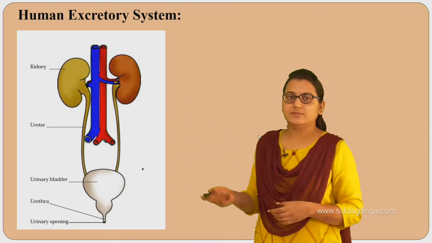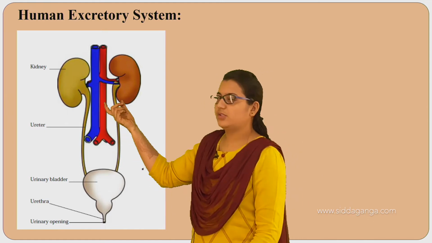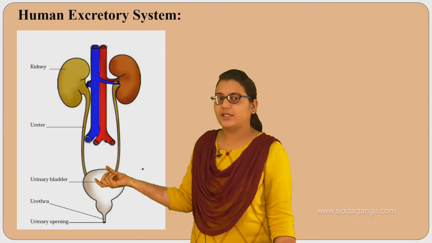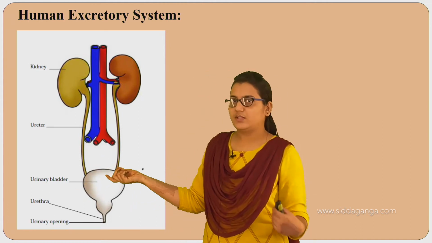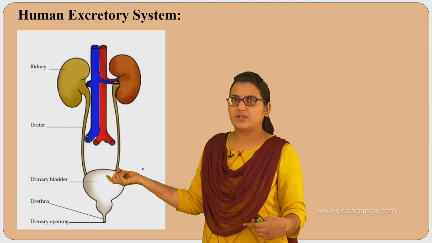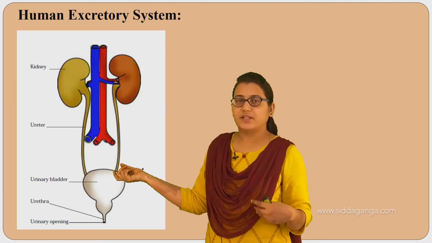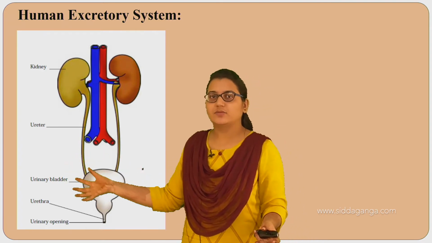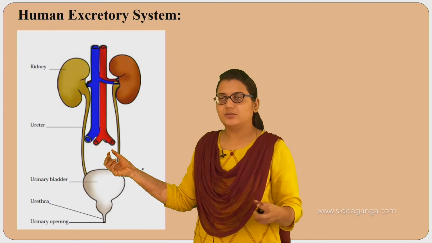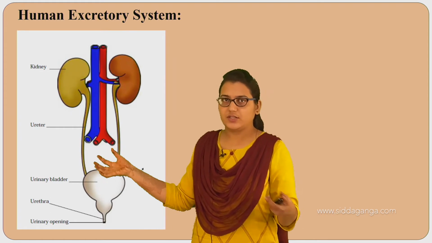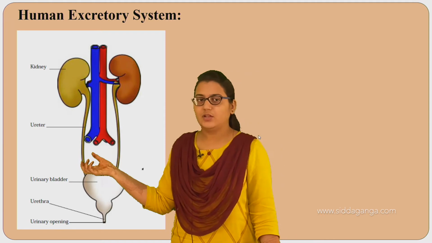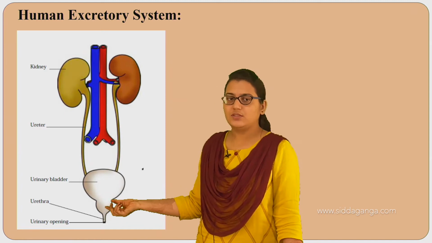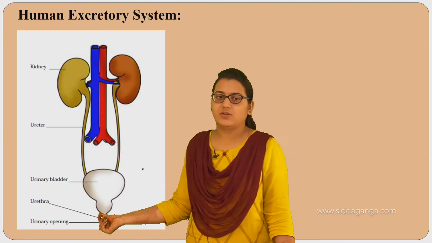Here we have the kidney where urine is formed and transported through this ureter to the bladder, and this is where the urine gets filled. You might feel sometimes it's very urgent for you to go and pee, right? That's when our bladder gets full. When our bladder gets full, this is where our urine gets stored. When it is full of urine, that's when we feel very urgent to pee. So that's when we release the urine through this urethra, through this urinary opening.